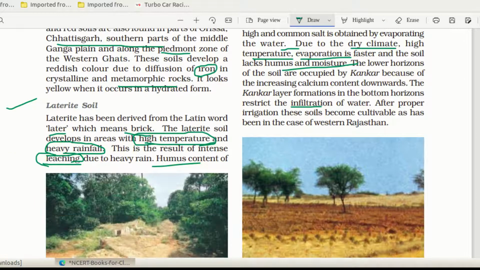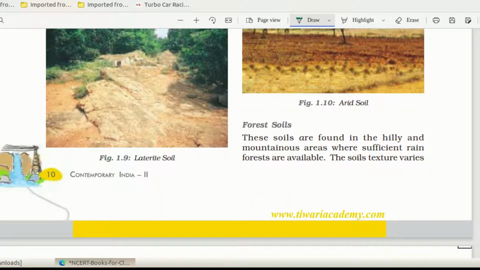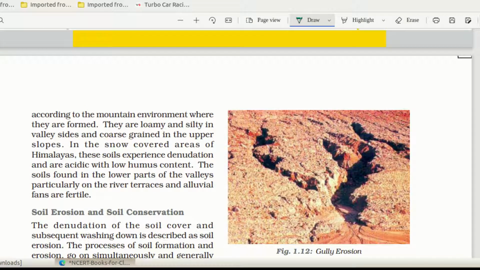After proper irrigation, these soils become cultivable, just like the example of Western Rajasthan. Now we will study what forest soil is. These soils are found in the hilly and mountainous areas where sufficient rain forest is available. Of course, from the name itself you will get the point. Forest soil you can see in the forest regions.